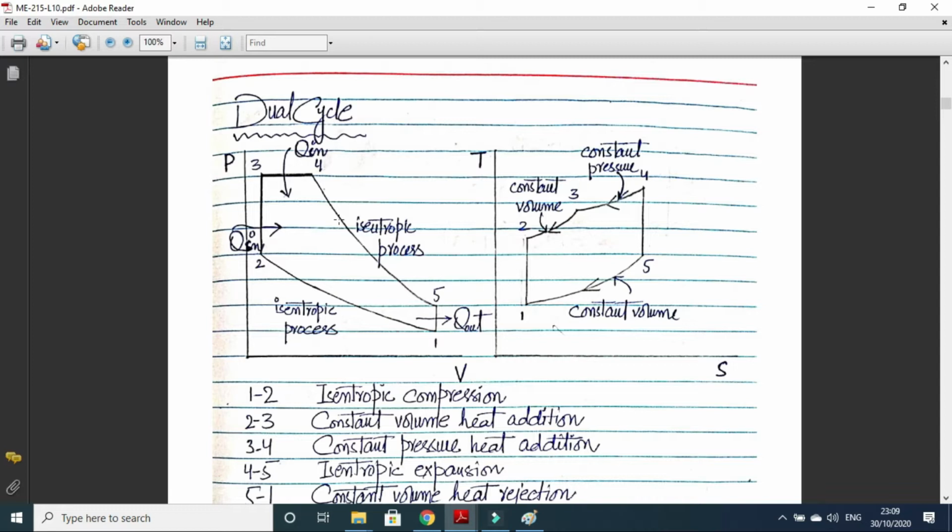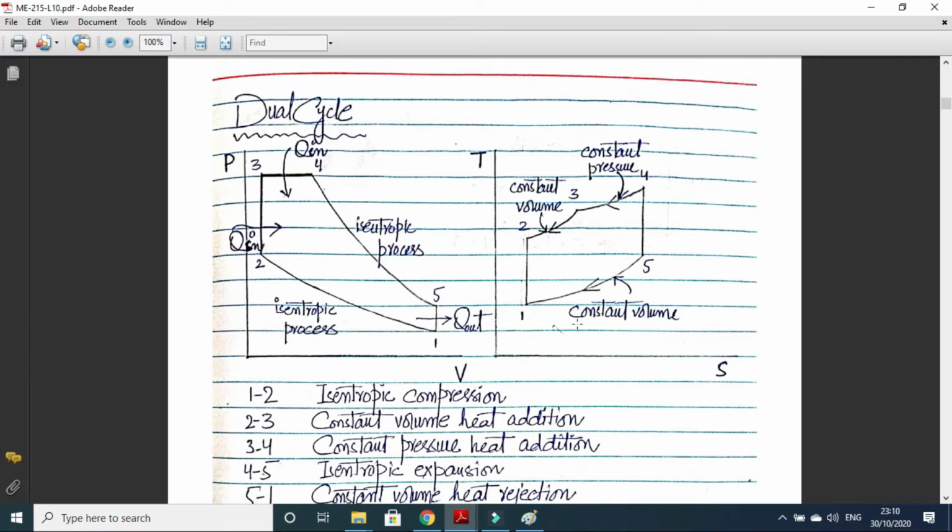So when the Otto and diesel cycles were presented and discovered by the scientists, someone thought that we can also approximate the actual engines with an idealized cycle in which we have both constant volume and constant pressure heat addition. So it was thought that it would be a better approximation of the actual engines. So 1 to 2, 2 to 3, 3 to 4, 4 to 5, and 5 to 1.